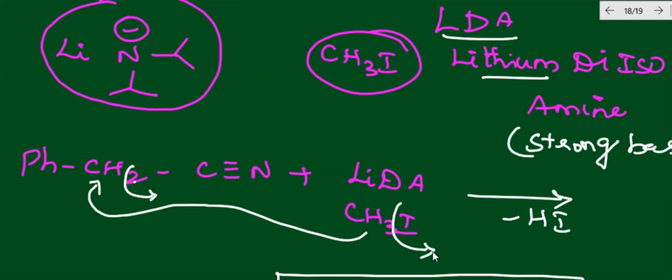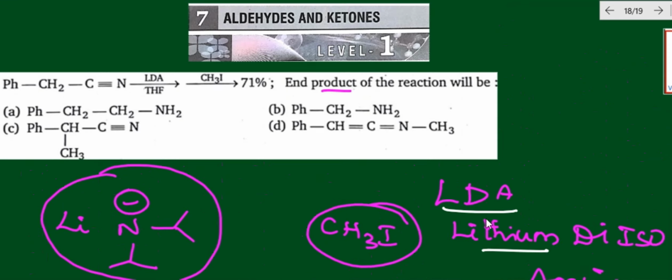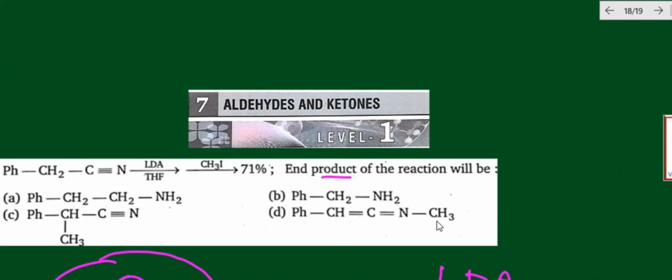Now what is the correct option? I think by this time you got the idea. CH3, CH3, C triple bond N. The cyanide is safe. Only one hydrogen is replaced with the methyl group, because of the strong base, lithium diisopropylamide. So which is the correct option? Option C is the correct option. According to this, that is our answer.